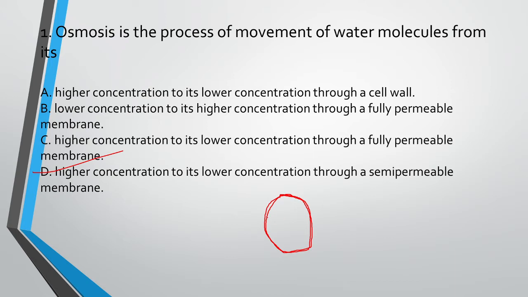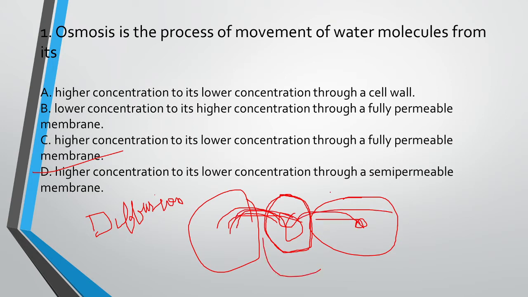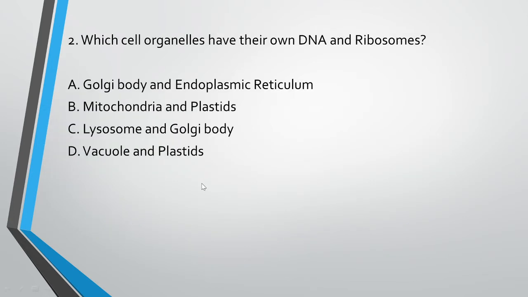And remember, higher concentration doesn't mean that it will always go from here. It can also go from here to here. If the outer medium has higher concentration, it moves from here. If the outer medium has lower concentration, the water will move from the cell to the lower concentration. Also remember there is one more term which is called diffusion. Diffusion is the same, but there is exchange of gases, different gases, oxygen, CO2, from higher concentration to lower concentration and lower concentration to higher concentration. Okay, let's move to the next slide.